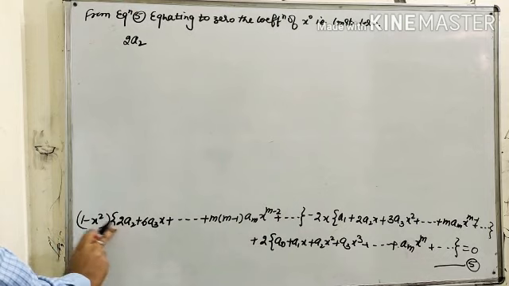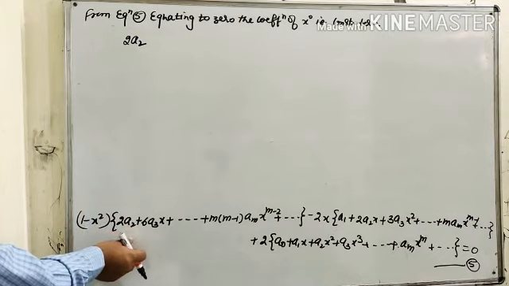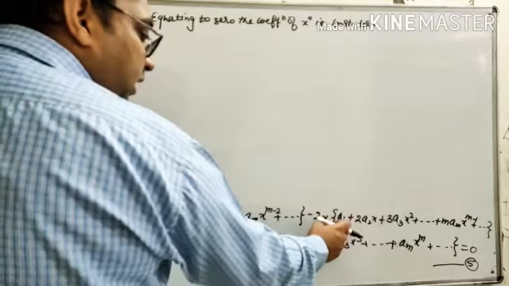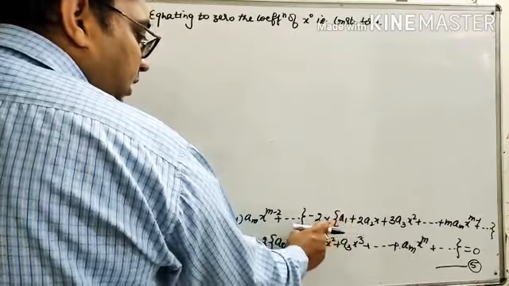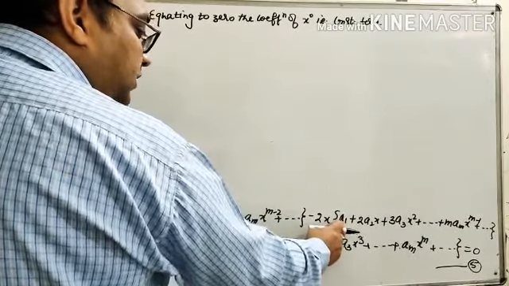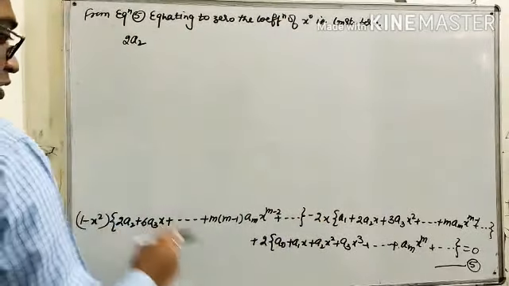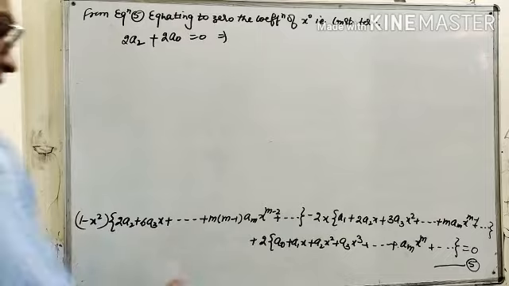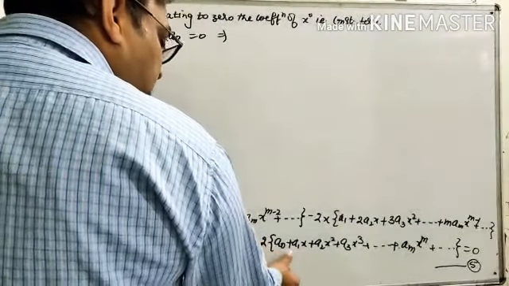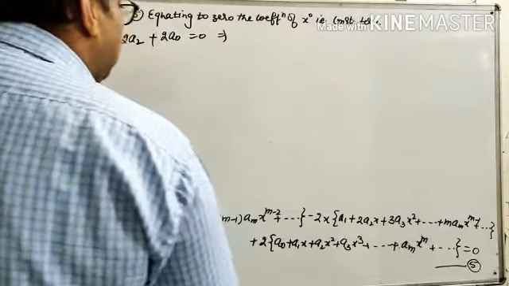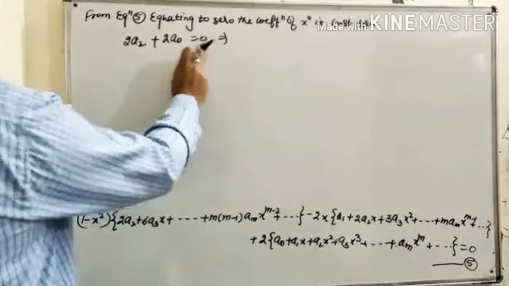When we multiply by x², the minimum coefficient is of x², so leave it. When we multiply by minus 2x, we get the coefficient of x, but we require the coefficient of x⁰, so leave it. When we multiply by 2, we get a constant term, that is 2a0, which equals 0.